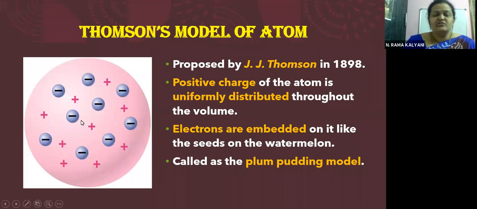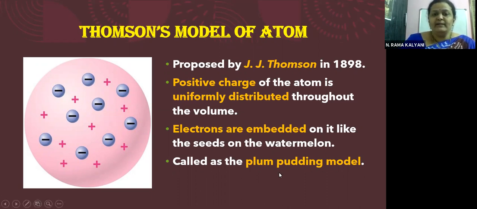How can we understand this, children? If you have seen a watermelon, when you cut a watermelon you can see the red colored fruit, the juicy fruit pulp of the watermelon. You can compare that to the positive charge according to J.J. Thomson. And the seeds that are embedded in the fruit denote the negative charges. Okay, children? So this also was called the plum pudding model.